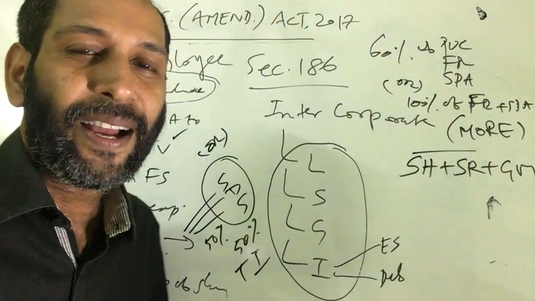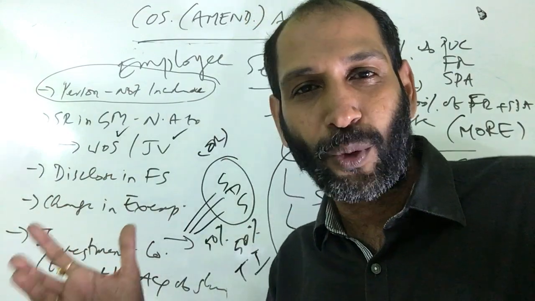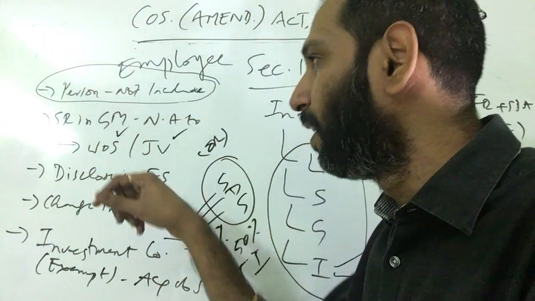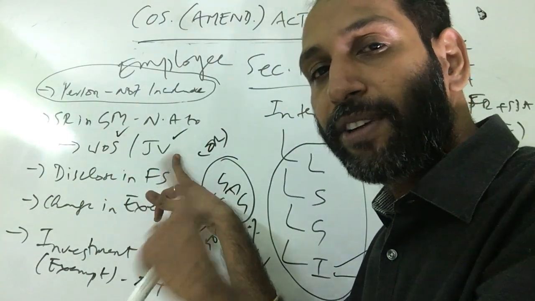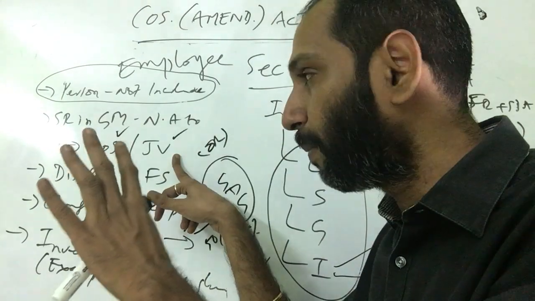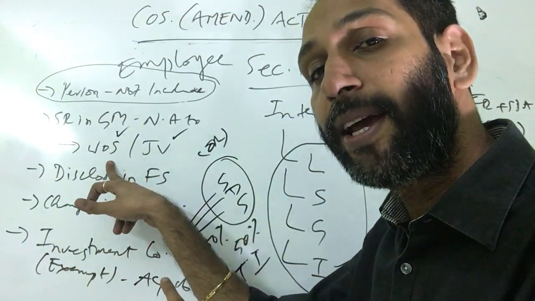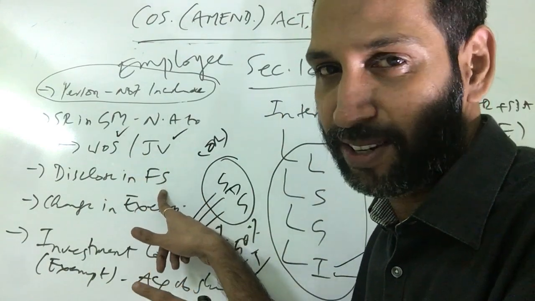So I will conclude this video by highlighting again what are the amendments in section 186. First amendment is the term person does not include employee. 2, above the limit, shareholders' approval by way of a special resolution at a general meeting is not applicable if that loan is given to a wholly owned subsidiary of the company or a joint venture company, but you have to disclose that in the financial statement.